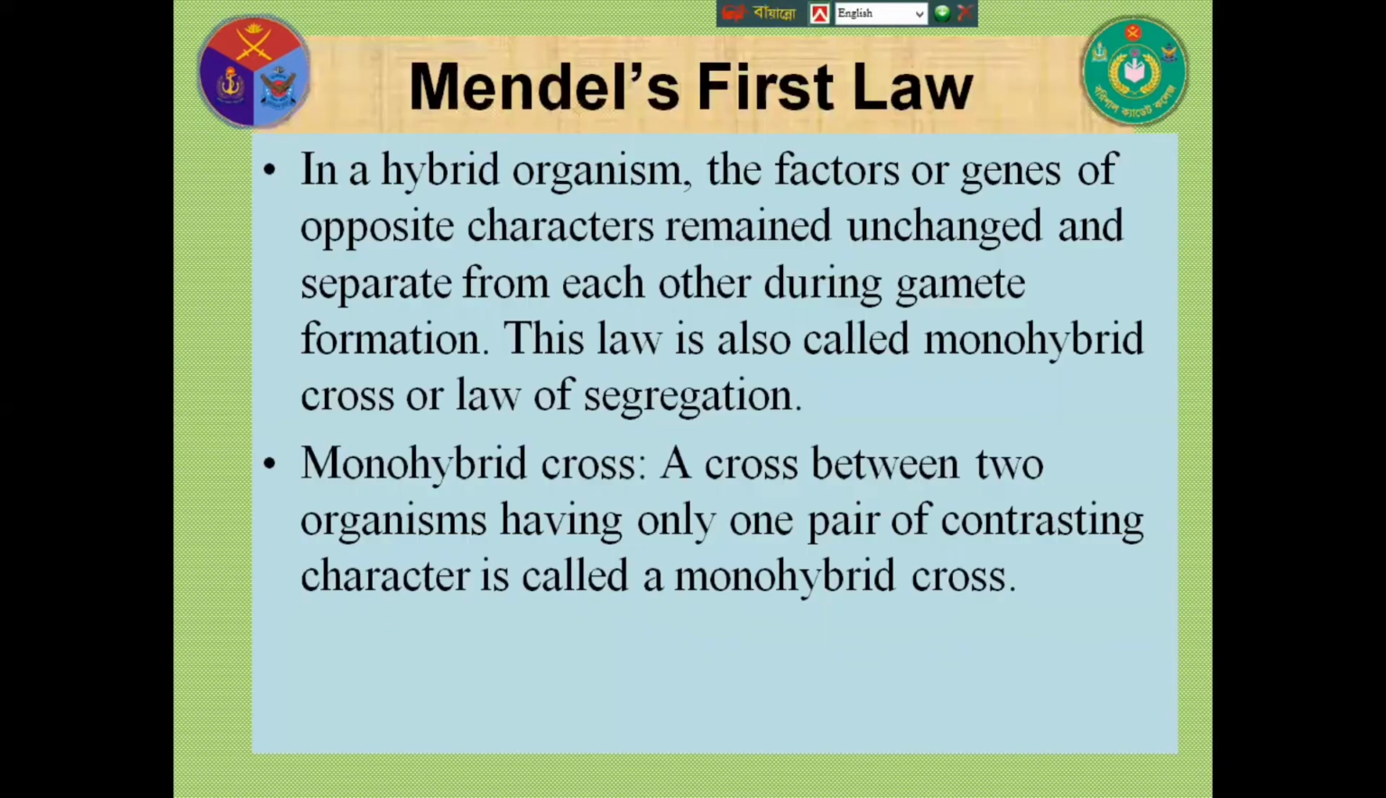Now Mendel's first law. In a hybrid organism, the factors or genes of opposite characters remain unchanged and separate from each other during gamete formation. This law is also called the monohybrid cross or law of segregation. Monohybrid means a cross between two organisms having only one pair of contrasting characters. I have already discussed it.